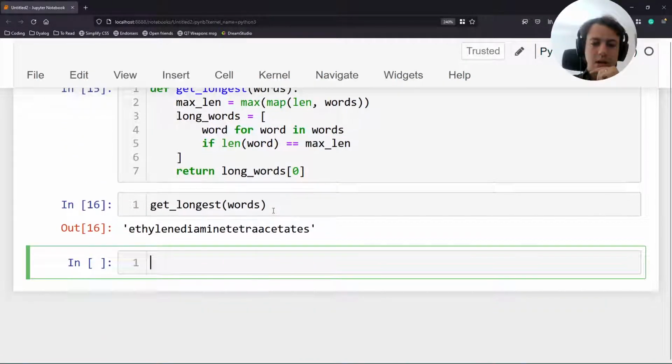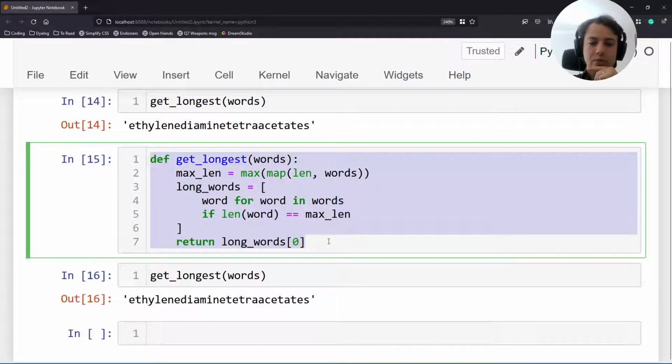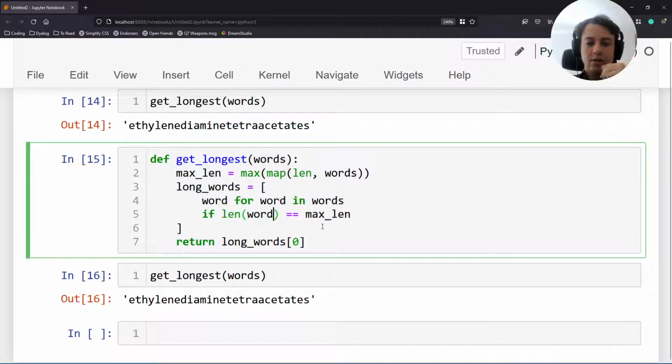Right? And if we like this approach, then there's even something else we can do. And I really like this trick that I'm about to show you. And it's a trick, but it's not a trick in the bad sense. It's just an ingenious way of using a couple of built-ins. Because again, we're going through all of the words to find the maximum length.